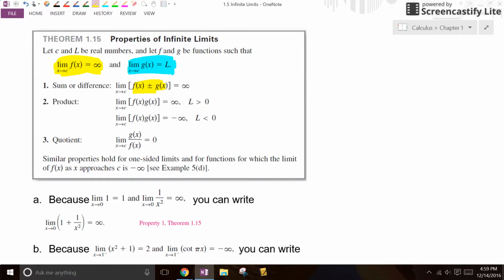And then the quotient rule, probably my favorite one, says that if you take the limit of some number, which we knew was L, and put it over the limit of the one that we know is infinity, infinity is a lot bigger than any number that could be in the numerator. So that's going to be 0. Because infinity is so big and keeps growing so fast, there's no way the numerator could keep up with the denominator.